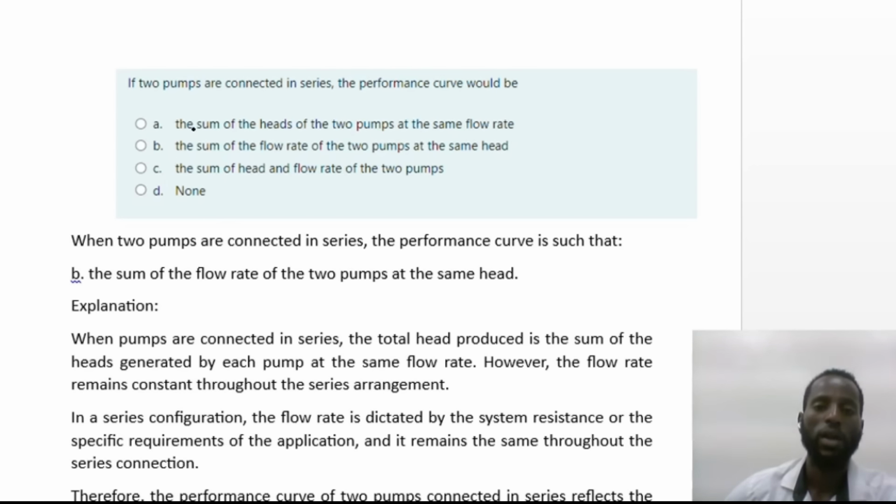So here we have two pumps connected in series and we are asked to differentiate the performance curve for these two pumps. When two pumps are connected in series, the performance curve is such that the sum of the flow rate of the two pumps has the same head. That means here B is the correct answer.